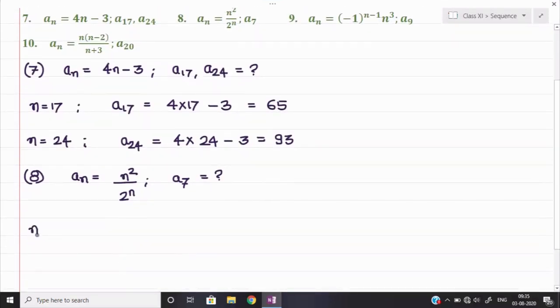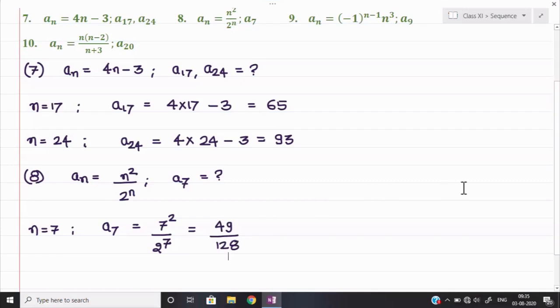So a7 will be equal to square of 7 upon 2 to the power 7. Square of 7 will be equal to 49, and 2 to the power 7, I think it will be 128. And 49 and 128 we cannot cancel, right? So this is your answer.